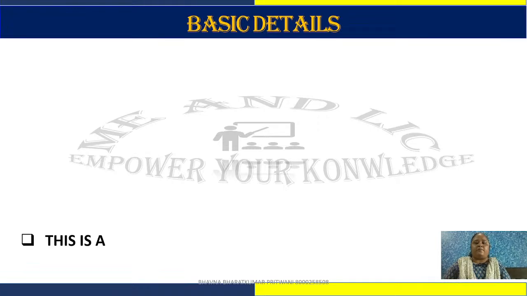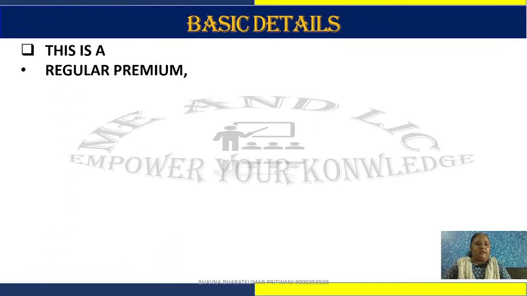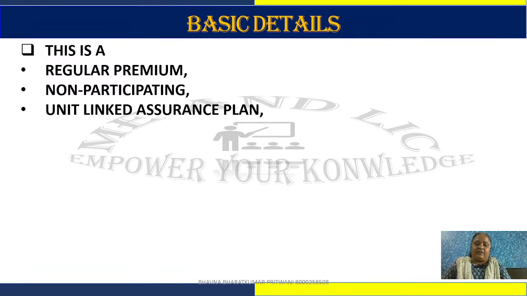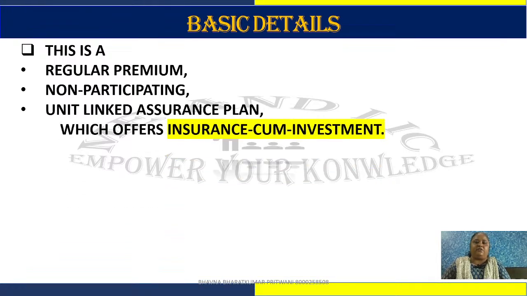The basic details of this plan: this is a regular premium plan, meaning you have to pay the premium monthly, quarterly, half yearly or yearly, whichever mode you want. This is a non-participating plan, meaning no bonus is there. It will be directly invested in the market. So this Endowment Plus is a unit linked assurance plan, a ULIP, which offers insurance cum investment.